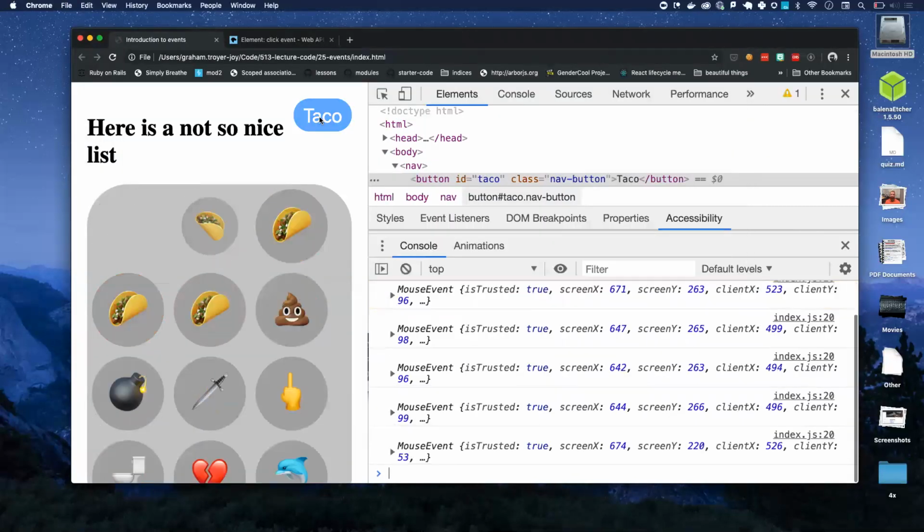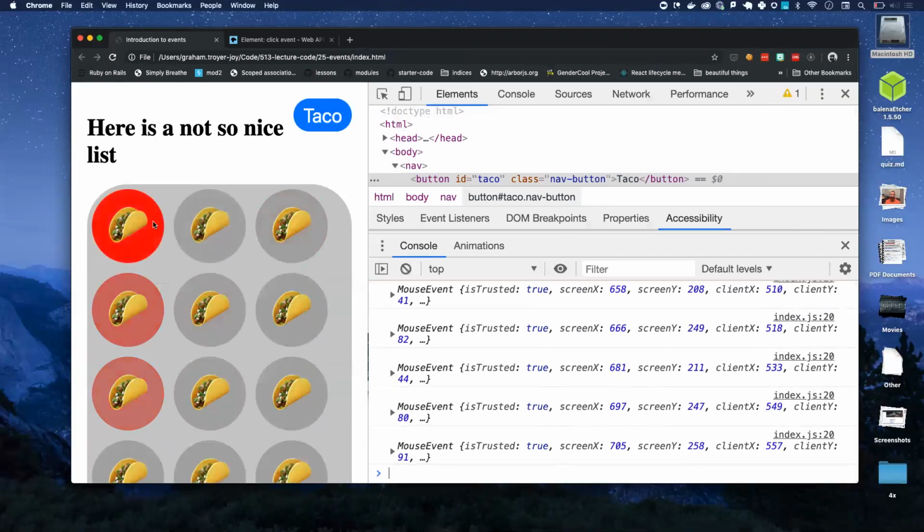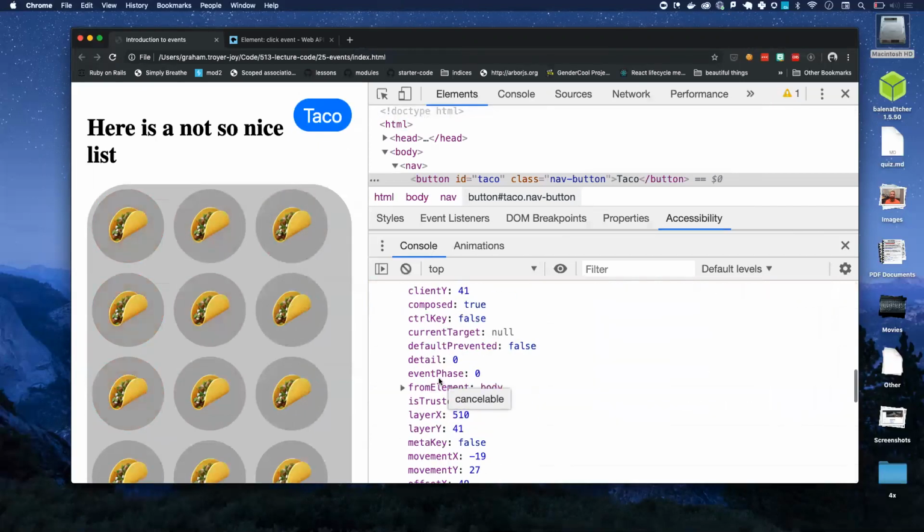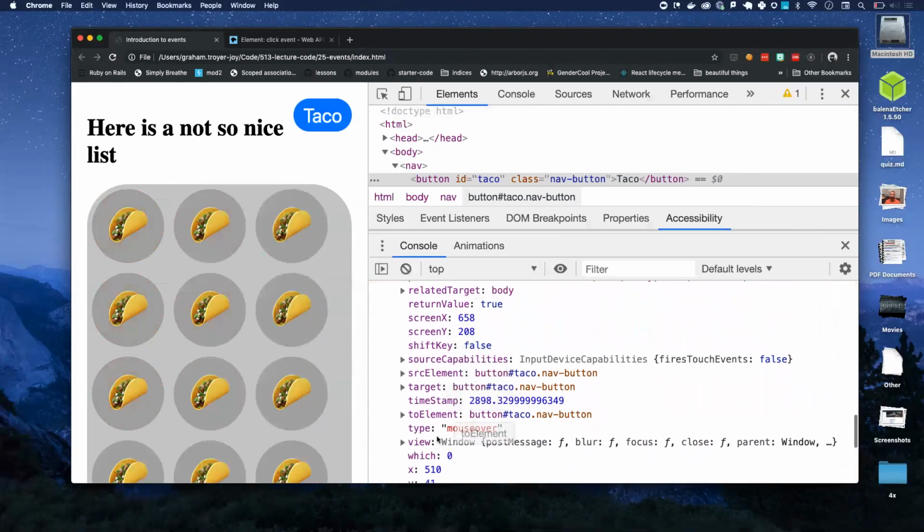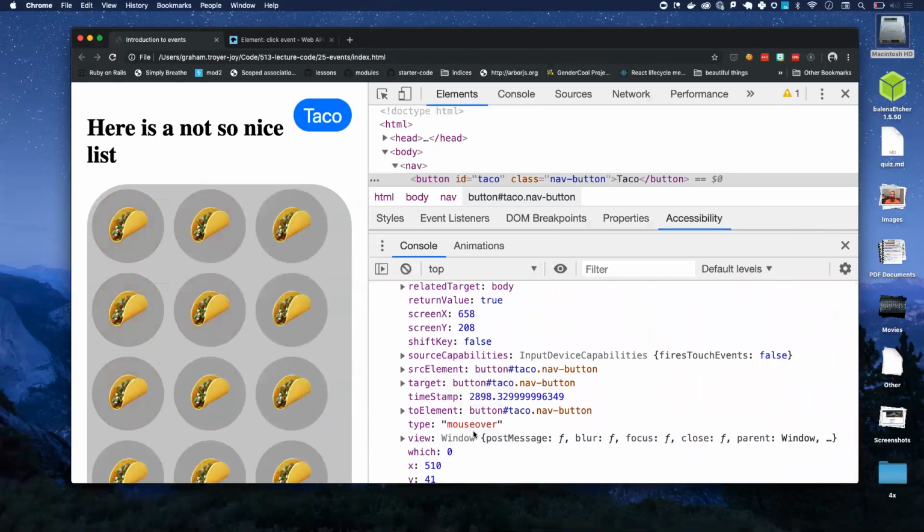Like now I don't even have to click on the thing. It's just tacos on tacos on tacos. And this mouse event is going to have somewhere, I think, a type. Yeah, this is a mouse over event. Does that help or make things worse?